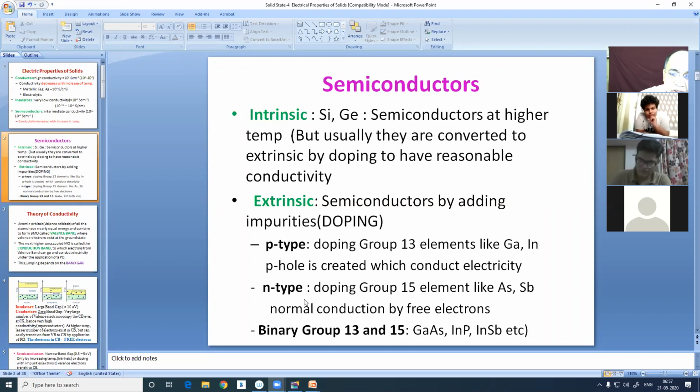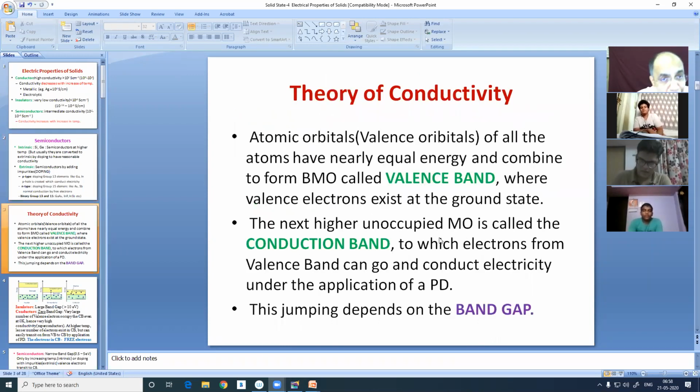n type of semiconductors because free electrons conduct electricity. And again, we talk about binary semiconductors, both intrinsic and extrinsic. This is the second type of semiconductors, both intrinsic and extrinsic. It can also be used virgin and also can be doped to form extrinsic. So we'll talk about that later. Now before that, let us talk something about the theory of conductivity.